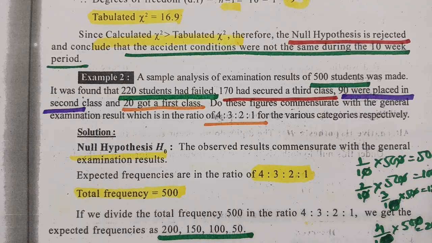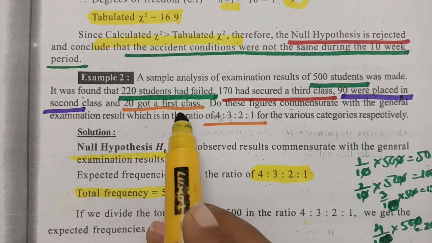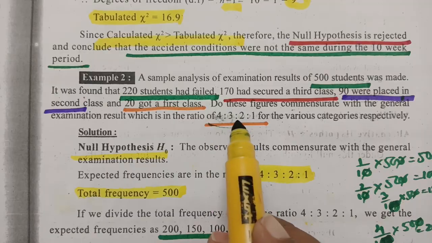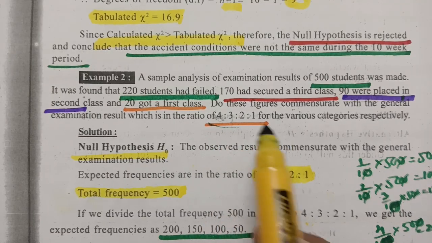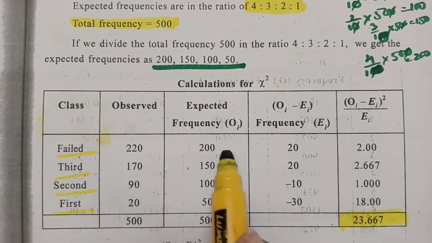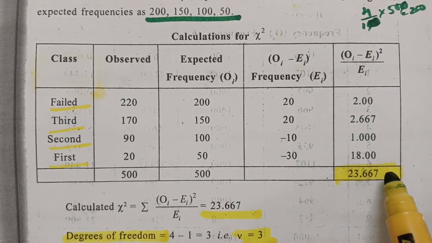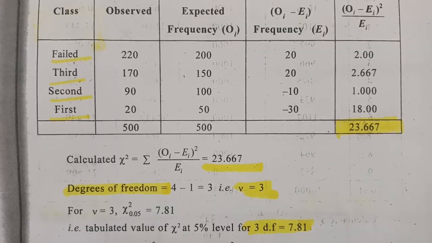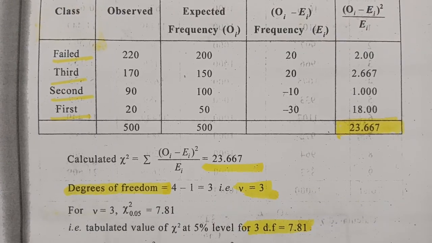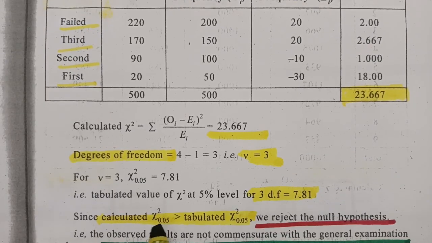This is also very clear: out of 500 students, 220 failed, 170 secured third class, 90 secured second class, and 20 got first class. The expected values are in the ratio 4:3:2:1. This is the way we calculate the expected values, and these are the observed values. We make a subtraction, apply the formula, and after making an addition we go to the table and compare the calculated value with the tabular value. Here the calculated value is strictly greater than the tabular value, and therefore we reject it.